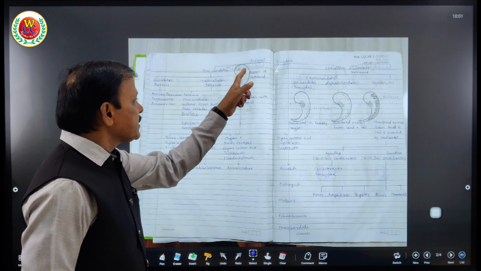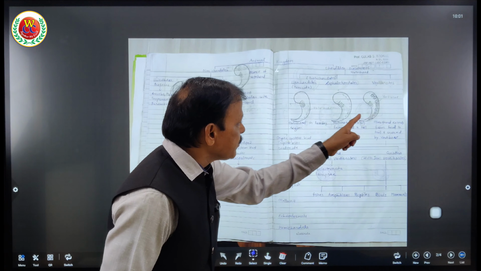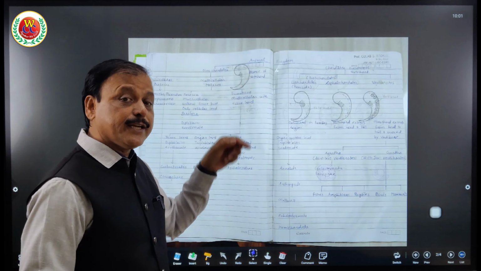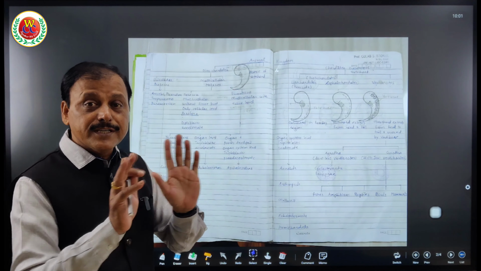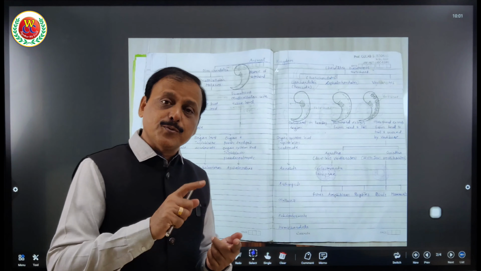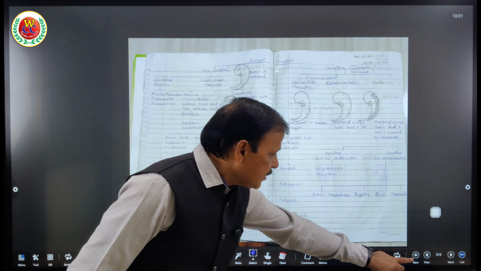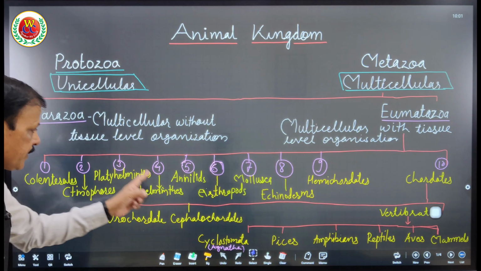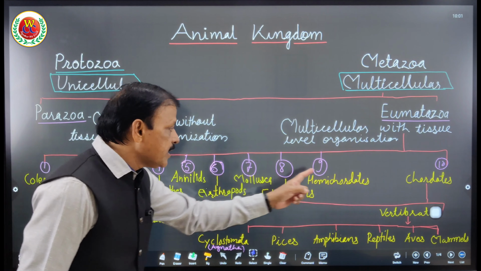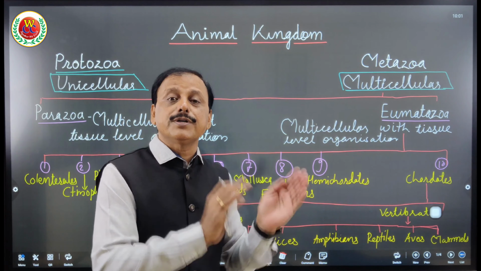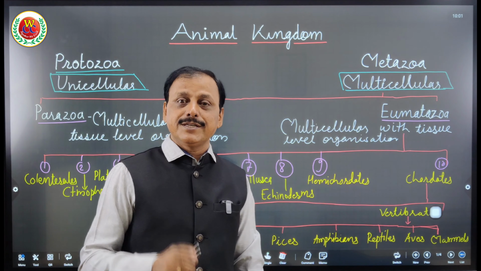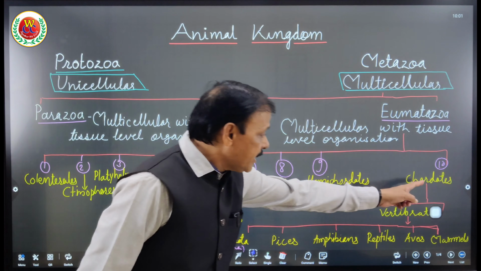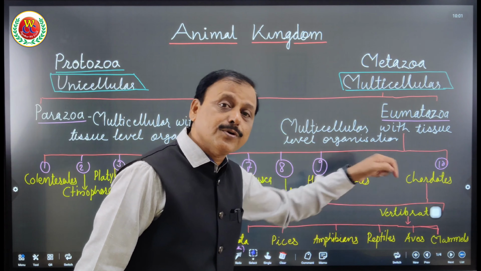See here, this is the embryo structure. You will not find this type of structure, which I have drawn here in these 3 diagrams. Here, this is the notochord, which is present in the embryo stage in chordates; in non-chordates, notochord is absent. Hence, porifera to hemichordata are non-chordates. This is one character that you understood. The animals belonging to these phylums up to hemichordata don't have notochord in their embryo stage. Is it clear to you? Now the second topic. The first is clear: till hemichordata they are non-chordates, and from chordata onward they have a notochord in the embryo stage, therefore they are chordates.